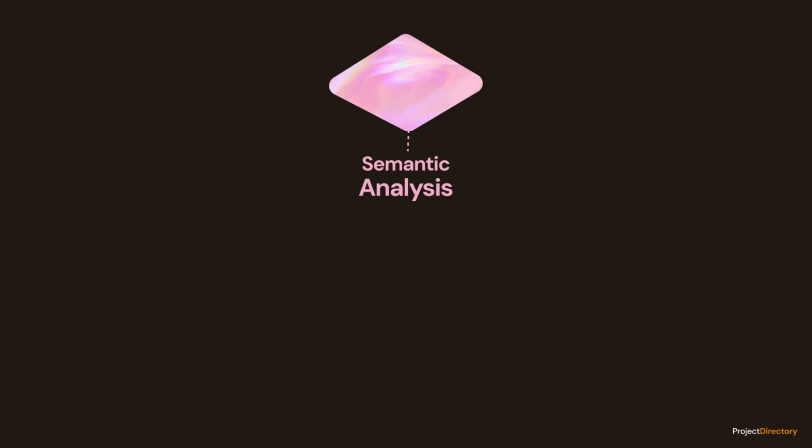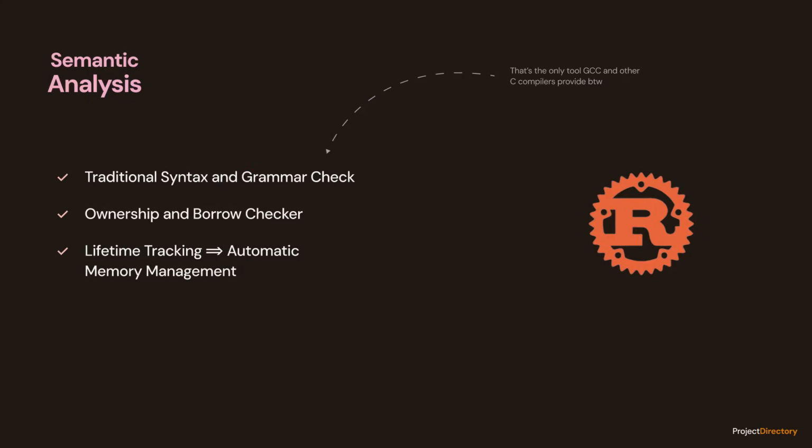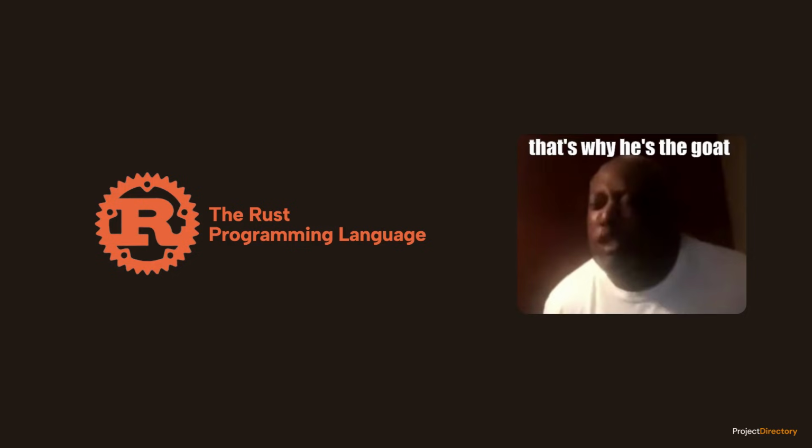This third step, semantic analysis, is where Rust truly separates itself from the pack. While most compilers just check if you missed a semicolon or used the wrong type, the Rust compiler runs its famous borrow checker here. It uses this phase to prove your code is memory safe before it ever lets you run it. If you watched my previous videos, by now you know that I love Rust. I love the safety guarantees, the borrow checker, the way it stops me from shooting myself in the foot.